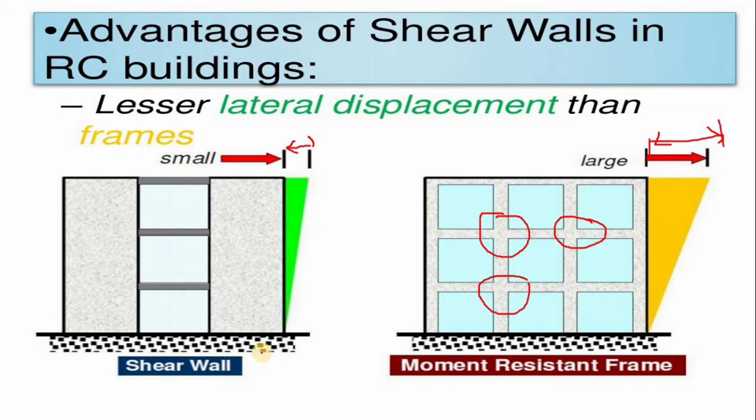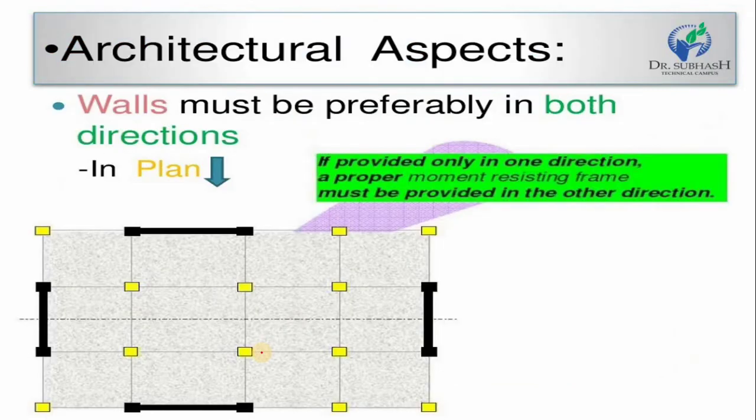So our structural and non-structural elements are safe against this lateral displacement that occurs, by providing the shear wall itself. Now, the architectural aspect: the wall must preferably be in both directions. From an architectural point of view, it may not be a proper position for providing the shear wall as per the aesthetic rule, but for plan symmetry we have to think about the architectural direction, so it should be provided in both